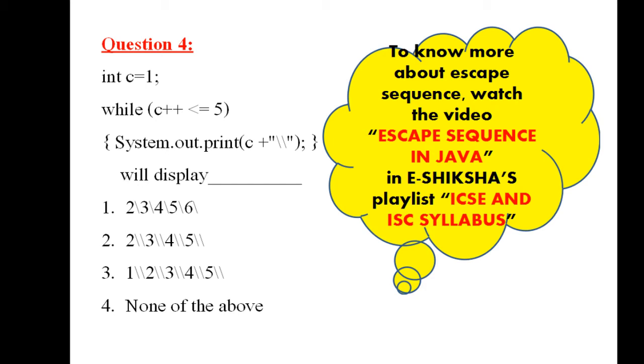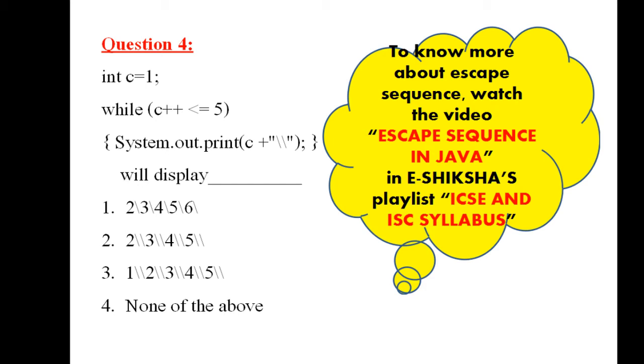Again, when you go back to the condition, it will check as what? 5 less than or equal to 5. It is equal to 5. So the condition will be checked this way, and then it will increase the value of C by 1. That is, C will then be 6. So it will print in the loop body 6 and a backslash.